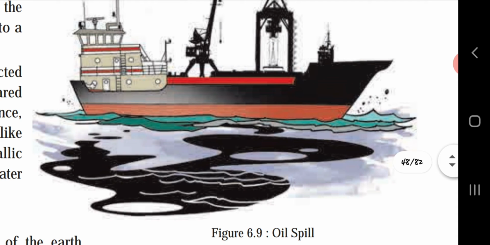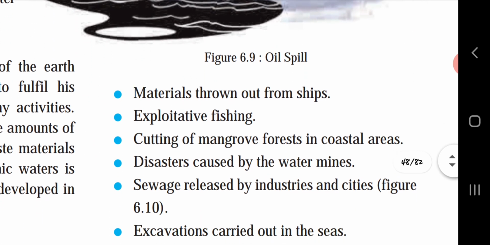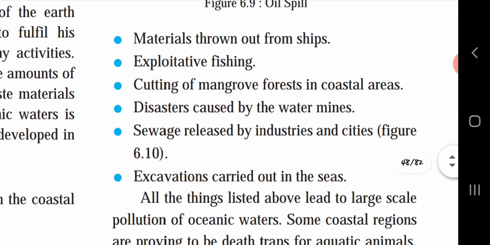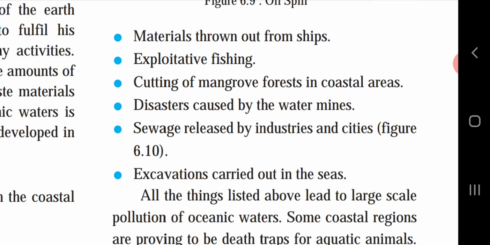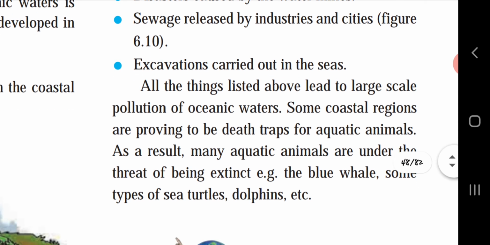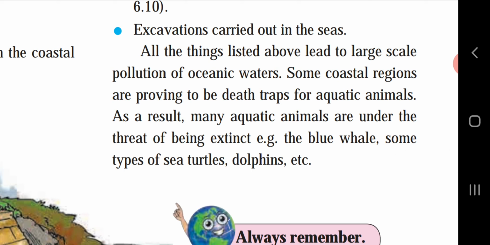Materials thrown out from the ships, exploitative fishing, cutting of mangrove forest in coastal areas, disasters caused by water mines, sewage released by industries and cities, and excavations carried out in the seas. All the things listed above lead to large scale pollution of oceanic water. Some coastal regions are proving to be death traps for aquatic animals. As a result, many aquatic animals are under the threat of becoming extinct. Example, the blue whale, some types of sea turtles, dolphins, etc.